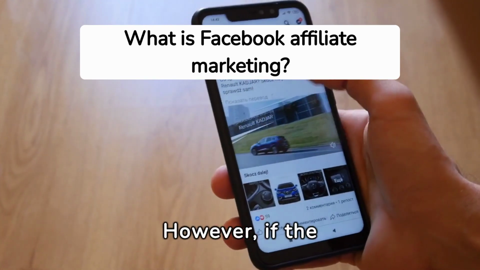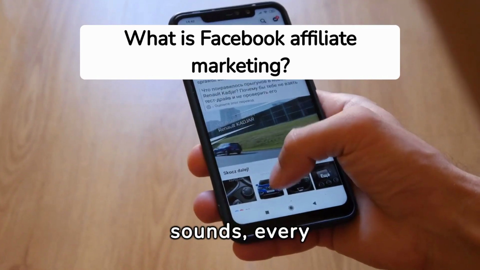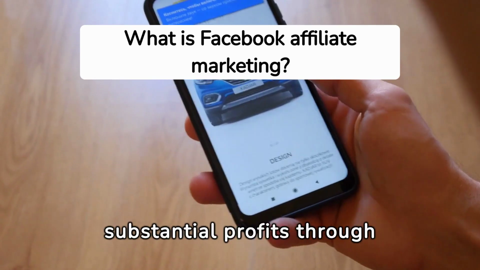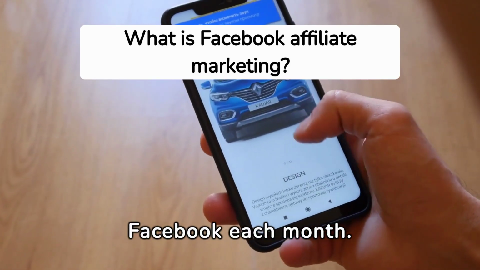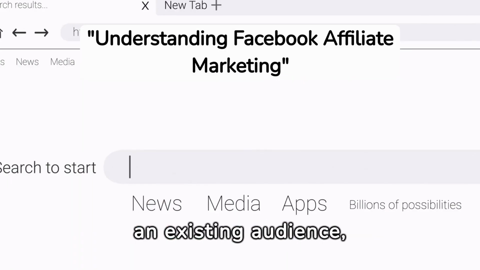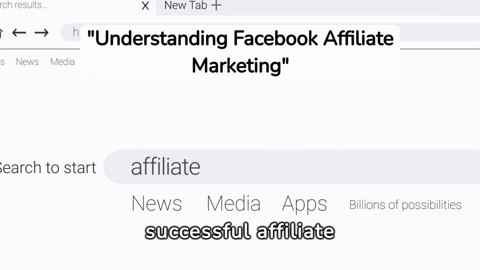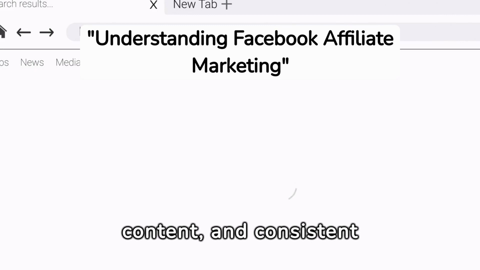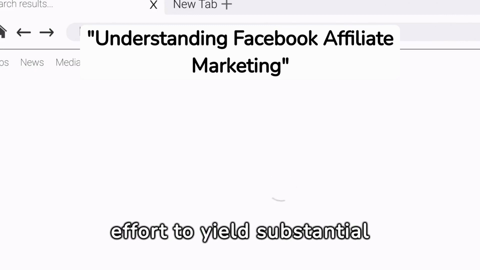However, if the process were as simple as it sounds, every affiliate marketing business would be consistently achieving substantial profits through Facebook each month. While Facebook provides an existing audience, successful affiliate marketing requires strategic planning, engaging content, and consistent effort to yield substantial profits.